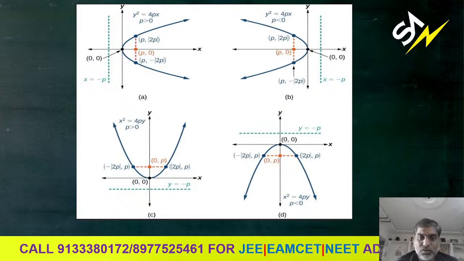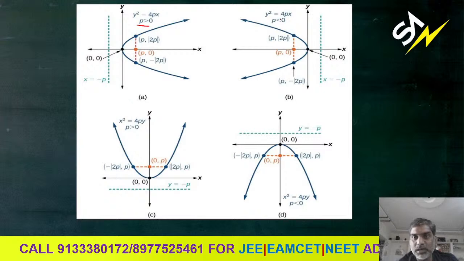Okay, you can look at here. These are the different forms of the parabolas. Different forms of the parabolas means, look at the first figure, y square equal to 4px, the standard form. Here the p value is greater than 0. That means whatever we have discussed till now is the same, but there we have written y square equal to 4ax and here they have written y square equal to 4px. Everything is same.